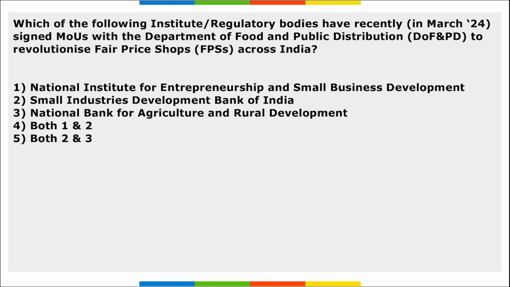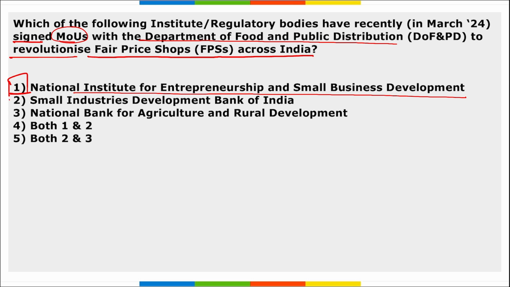Next, which of the following institutes or regulatory bodies have recently signed an MOU with the Department of Food and Public Distribution to revolutionize fair price shops across India? So, which of the following is right? It is National Institute for Entrepreneurship and Small Business Development along with SIDBI, that is Small Industries Development Bank of India. Right, these two organizations have recently signed a Memorandum of Understanding with the Department of Food and Public Distribution, and it is to revolutionize the fair price shops across India.